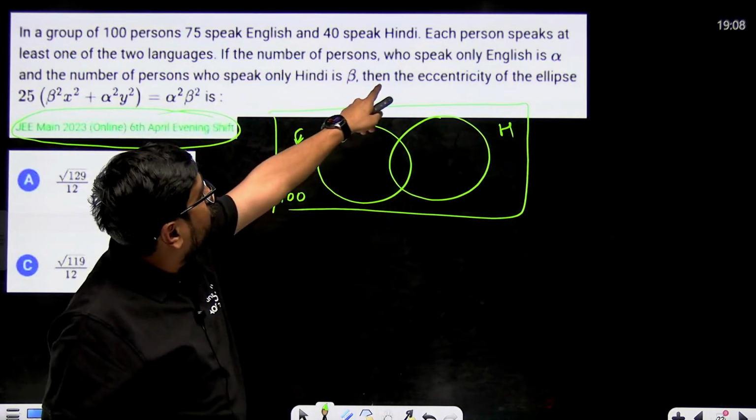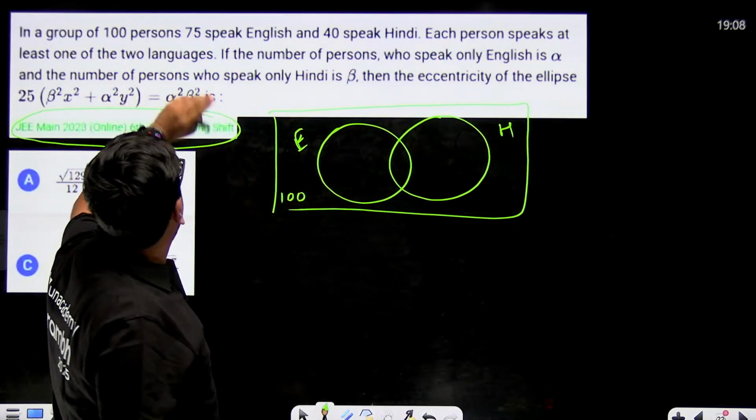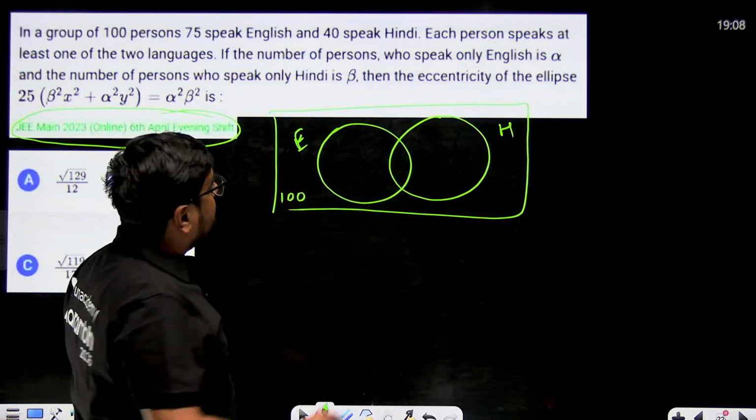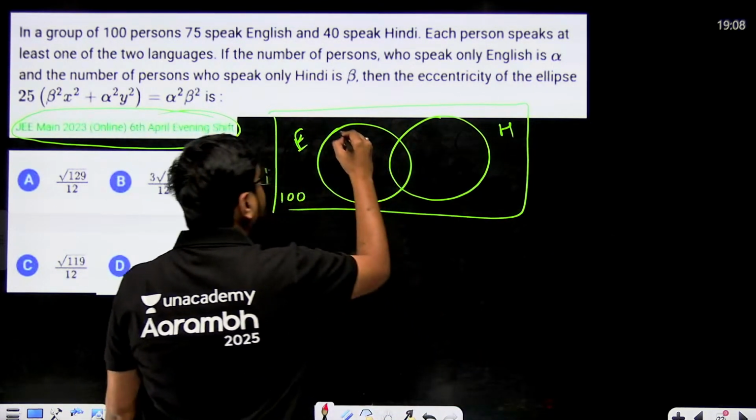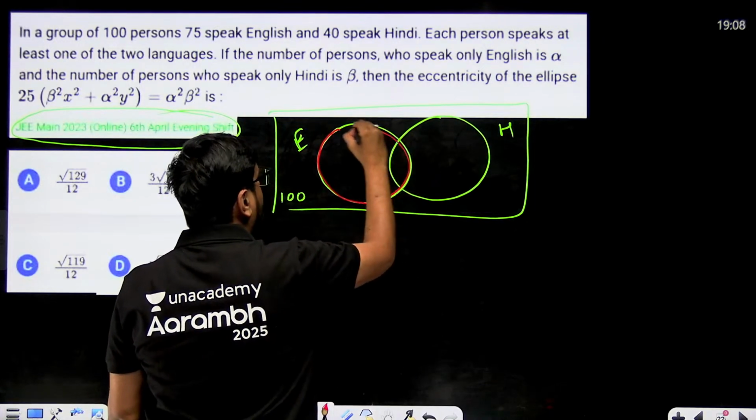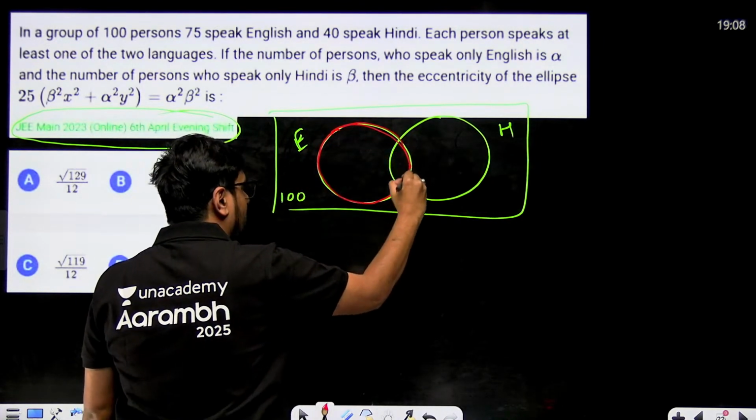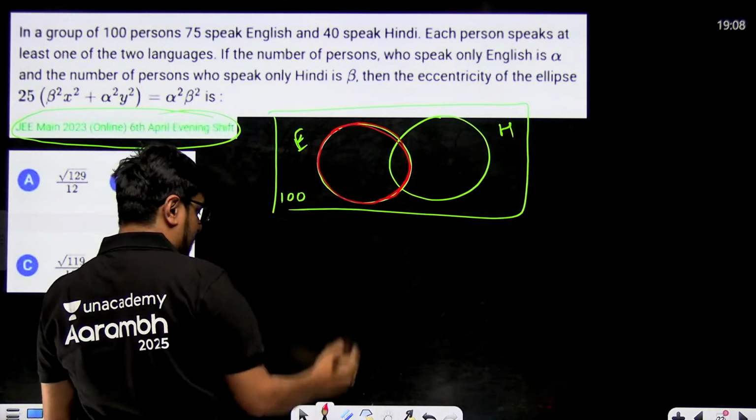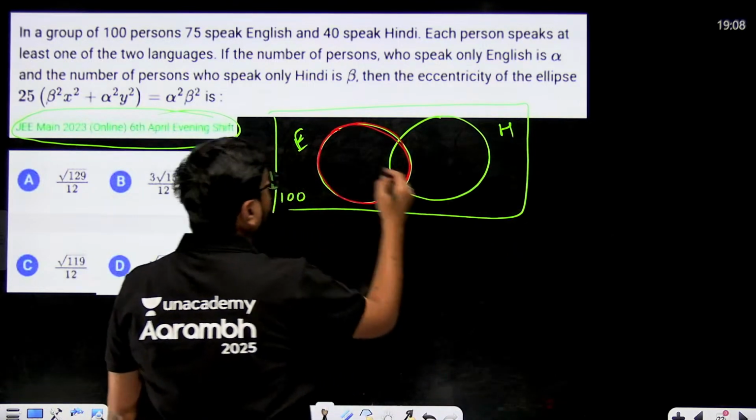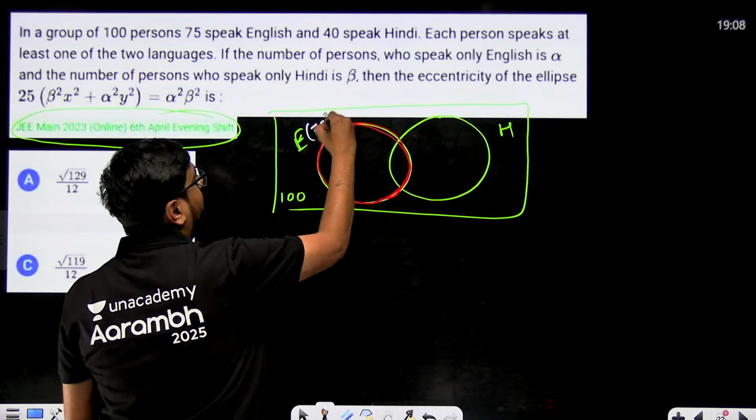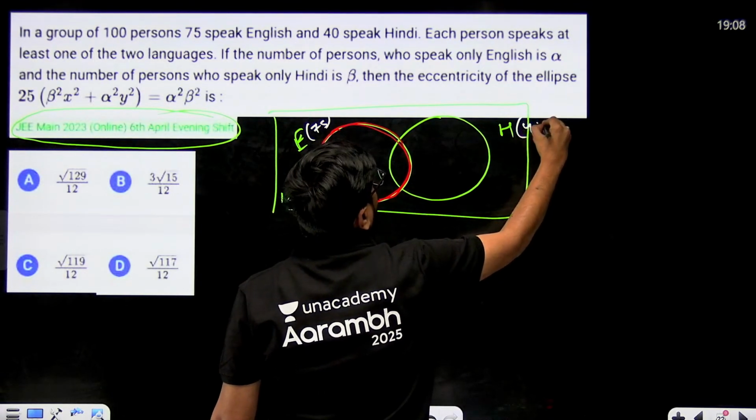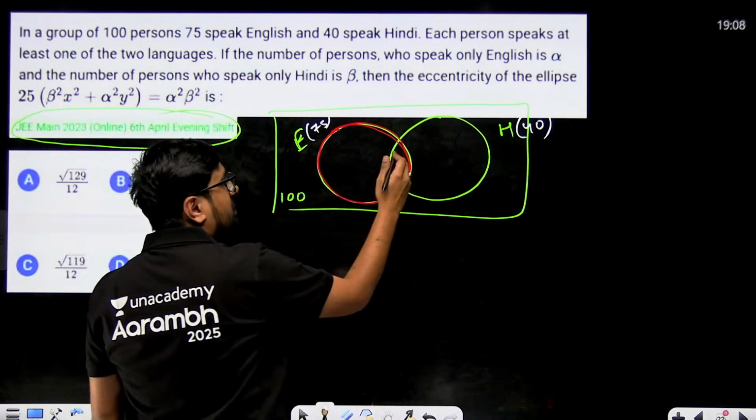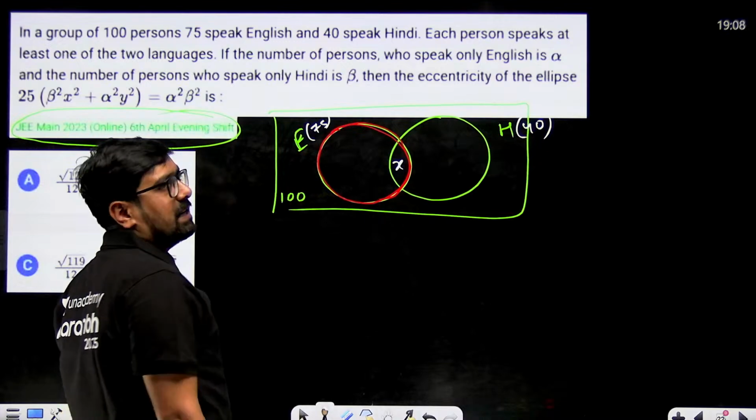If the number of persons who speak only English is alpha and only Hindi is beta, 75 speak English. 75 speak English means in the complete red circle, the total number of people that we have is equal to 75. In the complete green circle, the total number of people that we have is 40. So that means there must be some people who speak both English as well as Hindi.